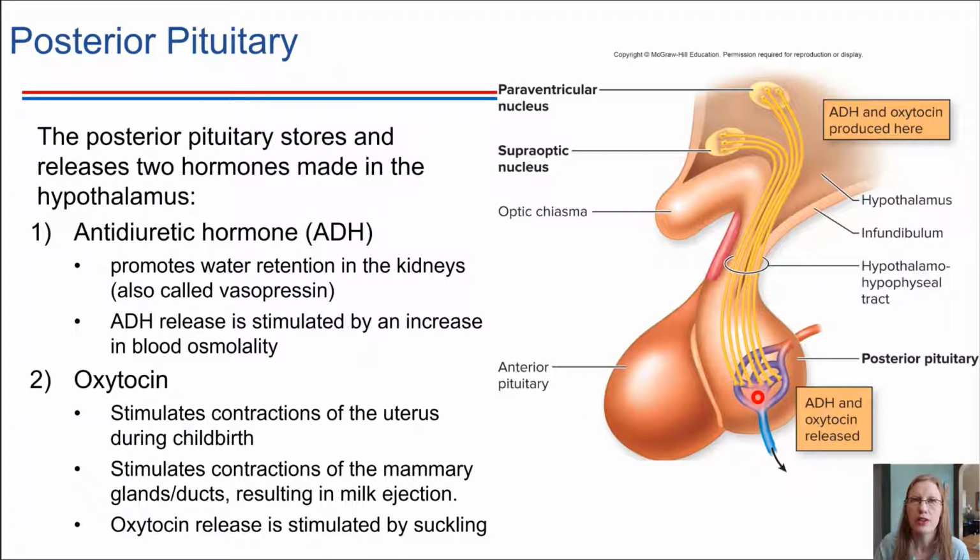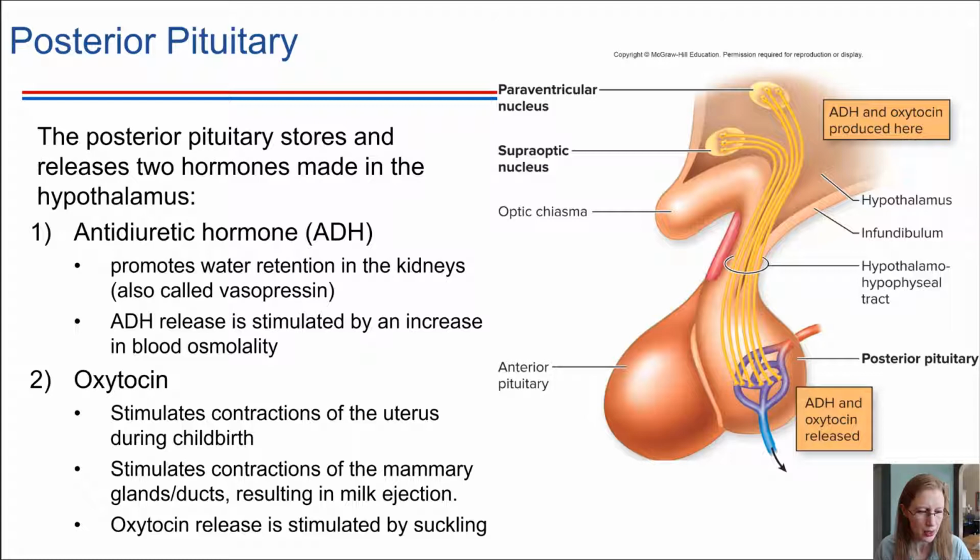It does a couple of other things as well that we're going to focus on more in this chapter. It stimulates the contractions of the uterus, that's one thing. It also stimulates contractions elsewhere, particularly in the mammary glands. It facilitates contractions of those glands, and that helps cause the milk to be released from the gland. That brings up an interesting note. We said on the previous slide that prolactin is secreted by the anterior pituitary and causes milk to be made. Oxytocin is important for allowing that milk to be released. So these two hormones have to work together.